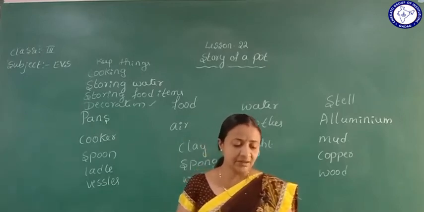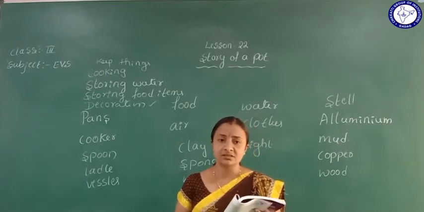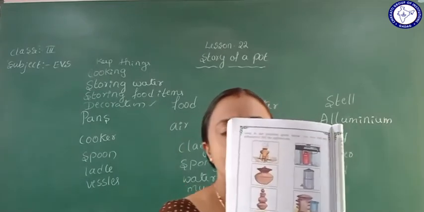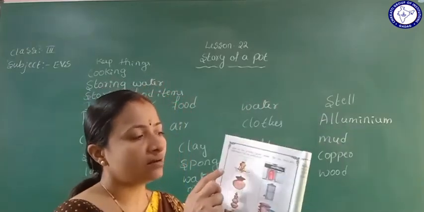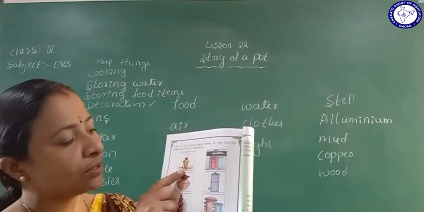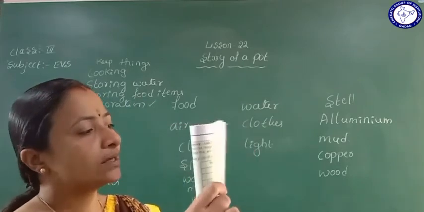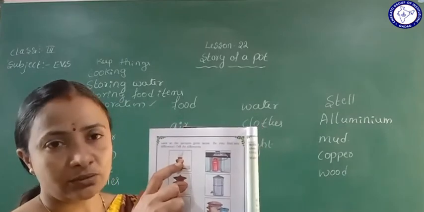Then next, look at the pictures given below. Do you find any difference? Any difference you will find between nowadays and olden days. Yes, we can observe here that in olden days they prepared food using what? Wood. Yes, they used wood, and also they used a pot.